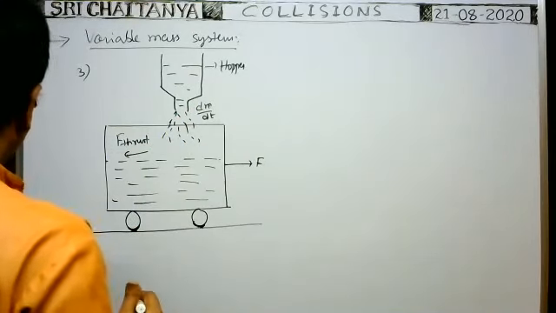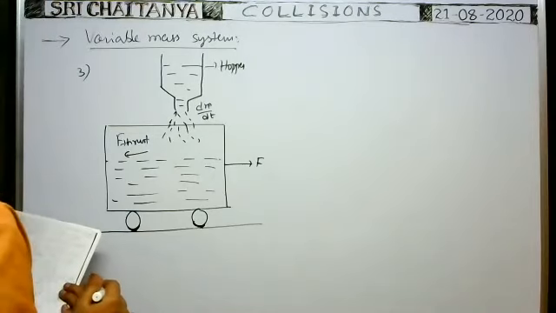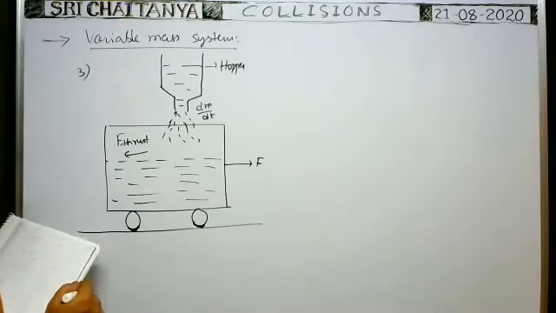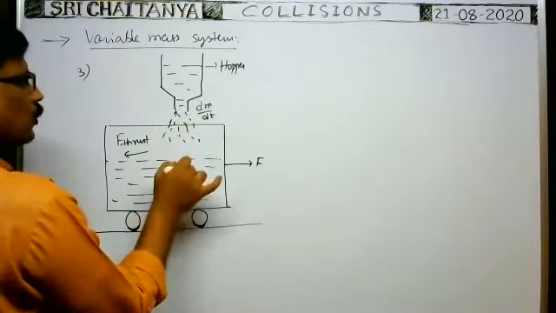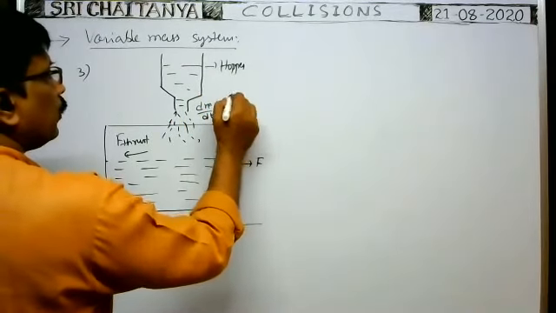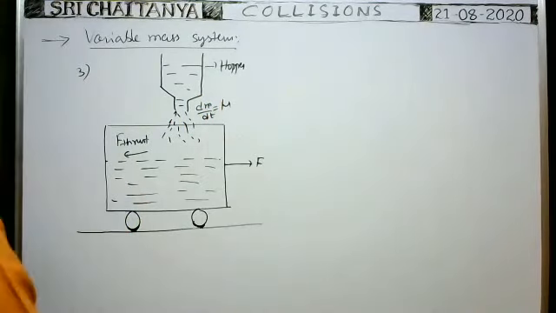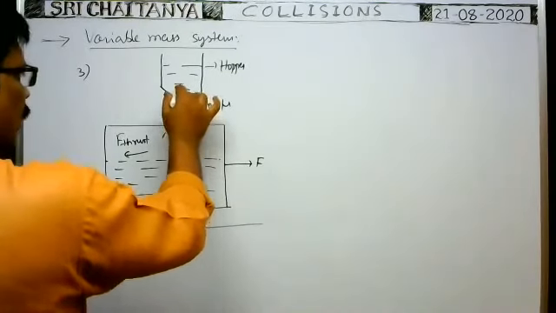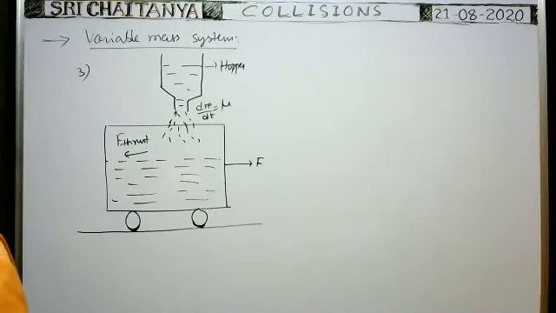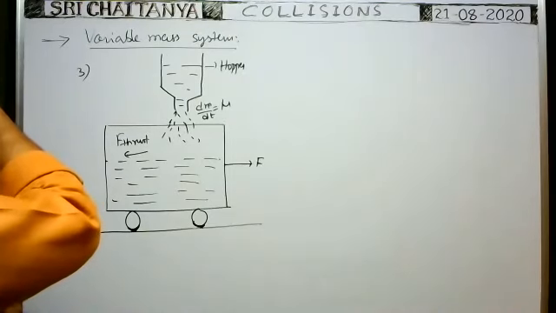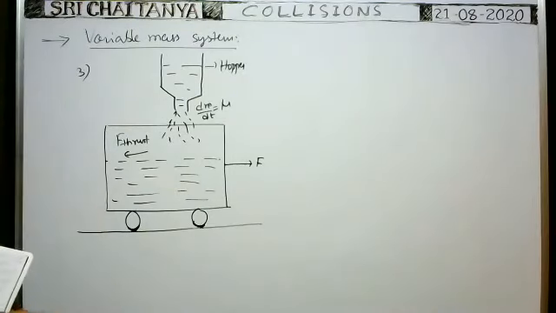Here the rate of loading is constant and is equal to mu kilogram per second. That means the rate of mass falling into the car is given as mu kilogram per second. So the rate at which mass comes out from the hopper and falls into the car, dm by dt, is given as mu. Now we have to derive the formulas for the velocity of the car and the acceleration of the car as a function of time, and the thrust force acting on the car due to the sand.